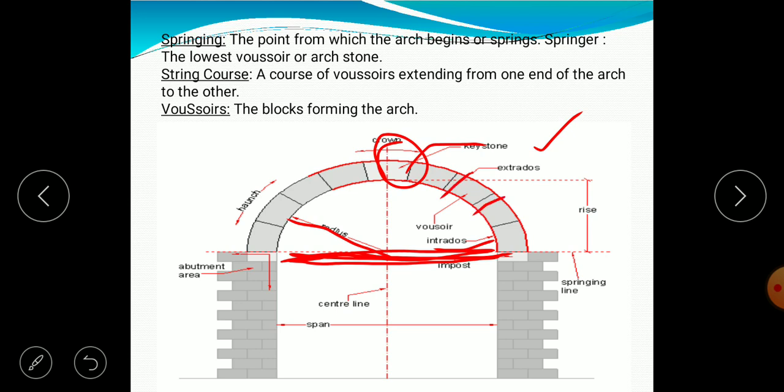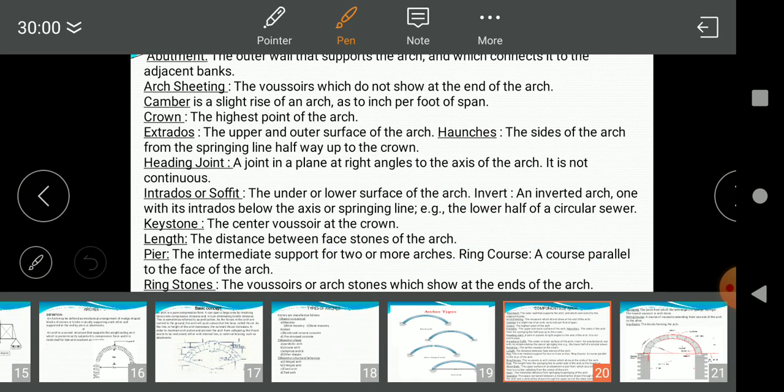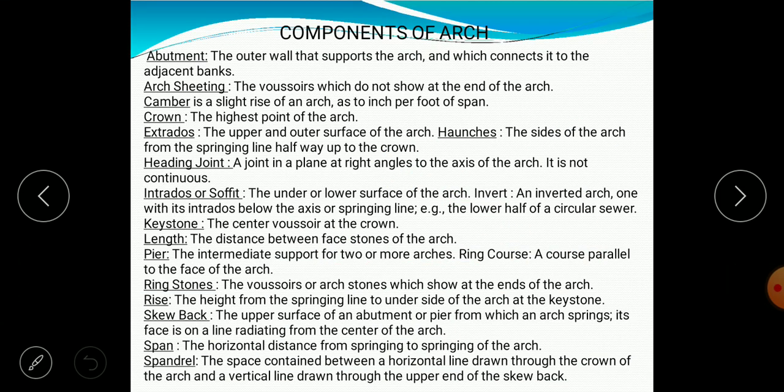And these members on this curved surface are voussoirs and this is the rise. I already mentioned that from the supports to the central portion it is known as rise, and these are abutments. Okay, so these are abutment, arch sheeting, camber, crown, extrados, heading joint, intrados, soffit, keystone, length, pier, ringing stones, rise, back, span, spandrel.